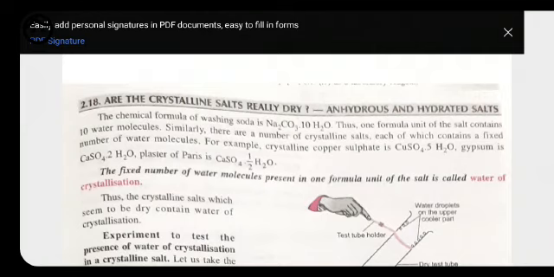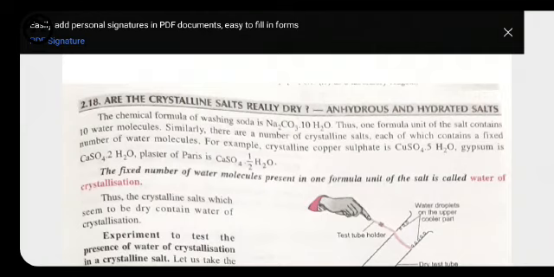It means there are many types of salt which have water of crystallization as a part of them. That's why these water molecules present in the salt as a part of it are called water of crystallization. Because if we try to remove this water from the salt, it will lose its property.